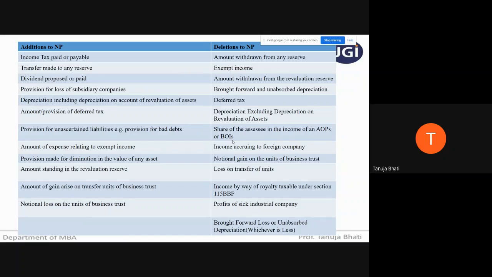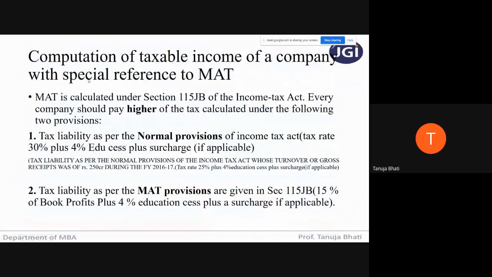Now, as and when we solve the problems, you will get familiar with all these terms. The first step is to calculate tax as per the normal provisions of income tax, where you apply a tax rate of 30% plus surcharge and plus 4% education cess.